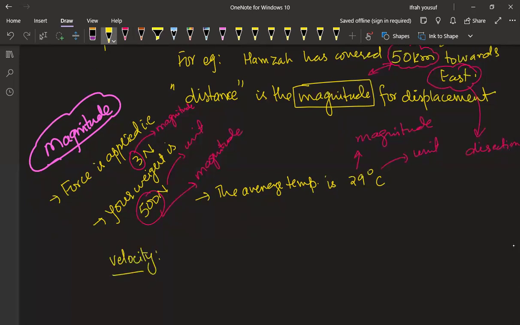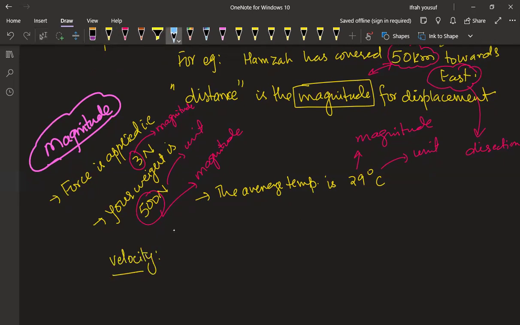Velocity is a vector quantity. As I introduce the displacement in terms of distance, I can introduce the velocity in terms of speed. How? When I say the speed of any given object is given with a specific direction,